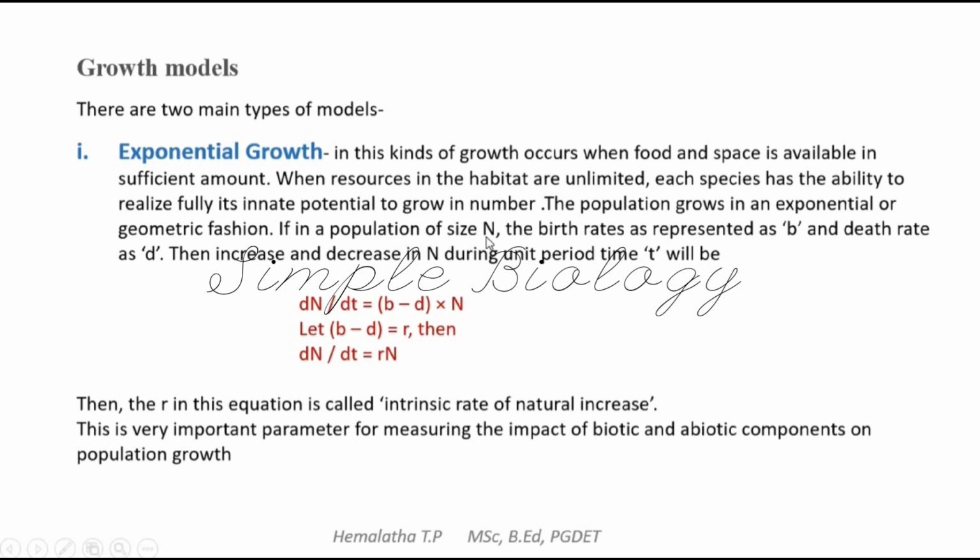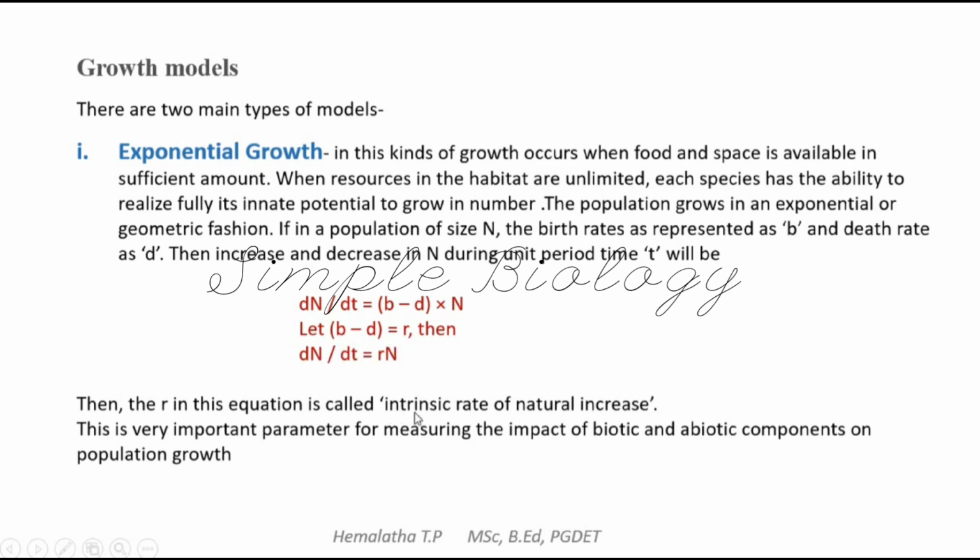If the population size is represented as N and the birth rate as b and death rate as d at a given time, then the increase or decrease in N during unit time t will be dN/dt = (b - d) x N. When we consider this b - d as r, then dN/dt = rN.